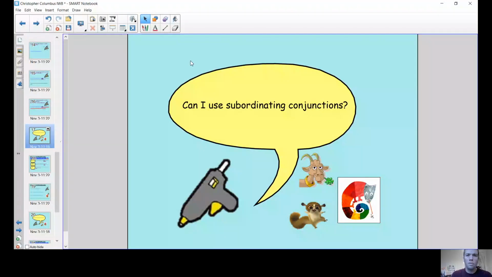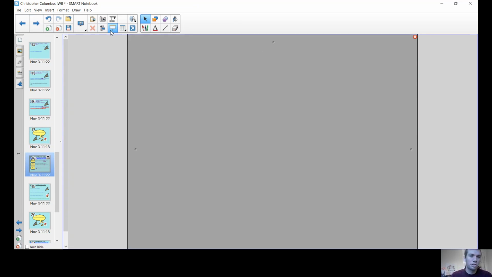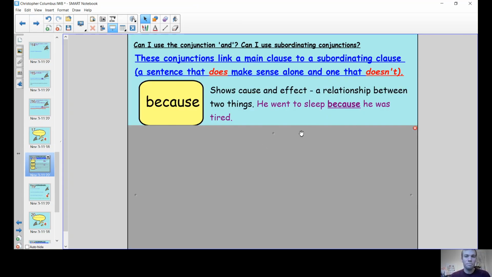And today we are moving on. We're aim high mountain goats, and we're going to make links. We're going to be making link spiders today as well, because we are not just going to use the conjunction when. Today we are also going to use a few others which will do the same or similar jobs of adding a subordinate clause. So can I use subordinating conjunctions? Yes, of course we can. And here are our ones for today.